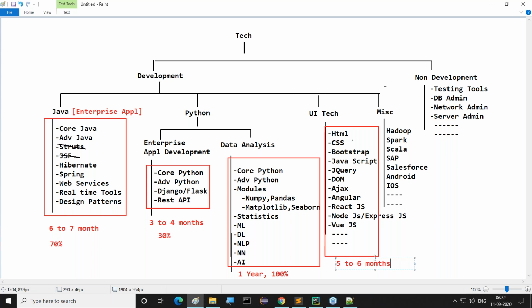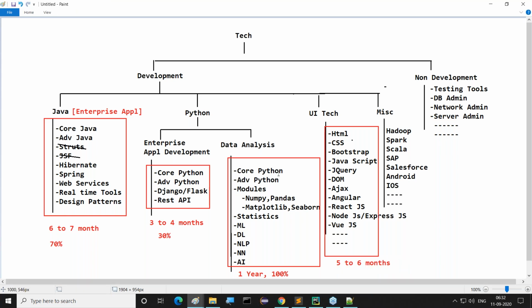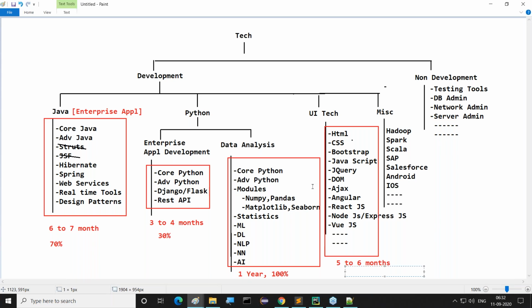And this front end part is required in every project. Maybe the backend technology is Java, or Python, or .NET, or some other, that doesn't matter. In every application, in every project, the front end part is required. So definitely we should learn these UI technologies.